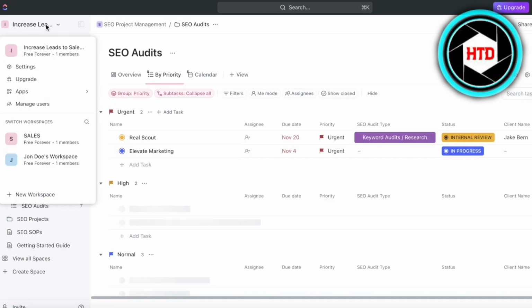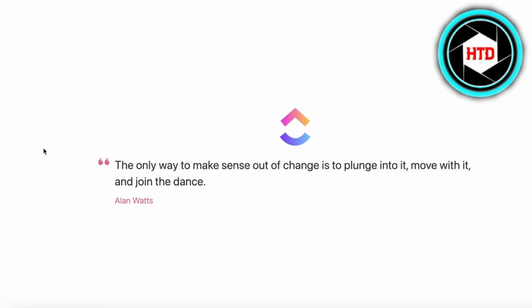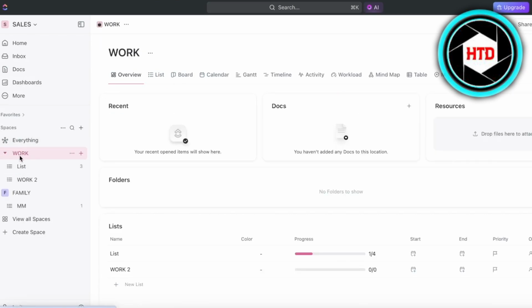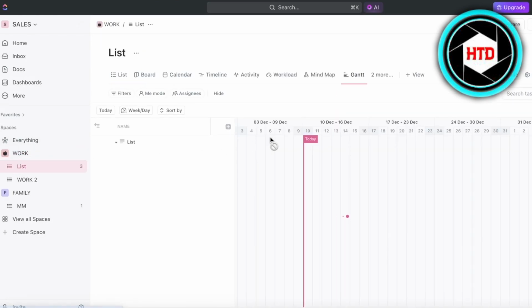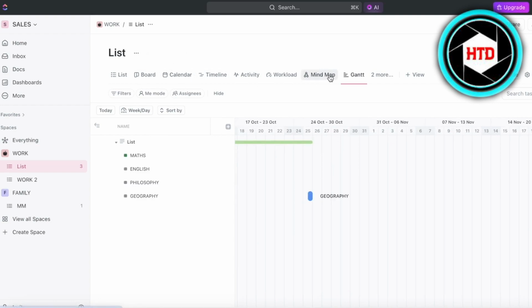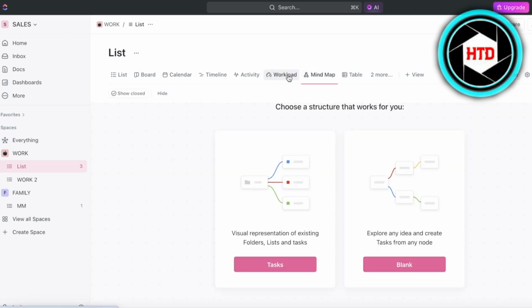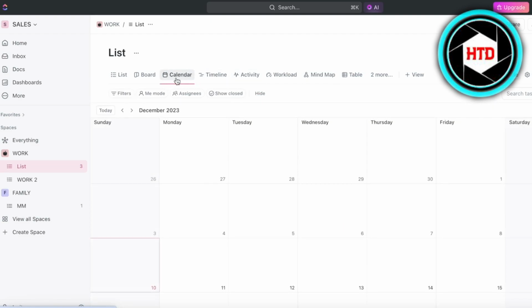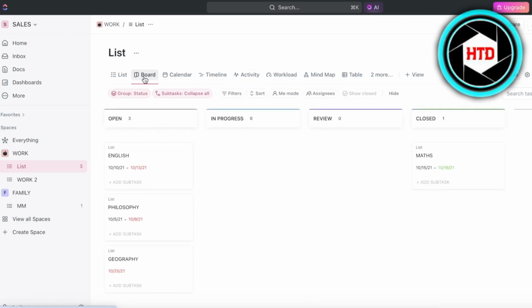However, if you take a look at ClickUp over here, I'll show you guys just one little dashboard on ClickUp. Let's say we have folders. Within our folders, we have different boards, and within that board, you guys can see I can build a Gantt chart, mind map, workload, activity-based chart, timeline-based chart, calendar. So all of your different features that you could require for project management are included in ClickUp.